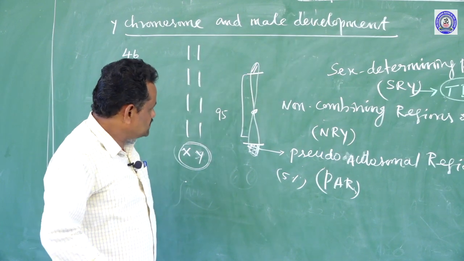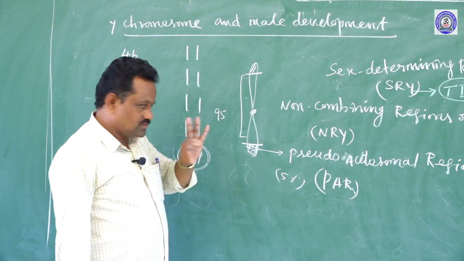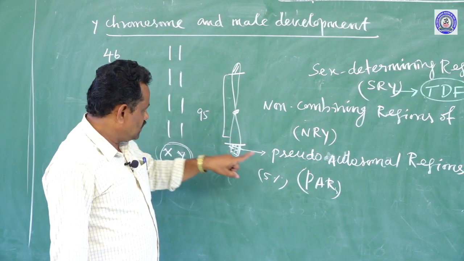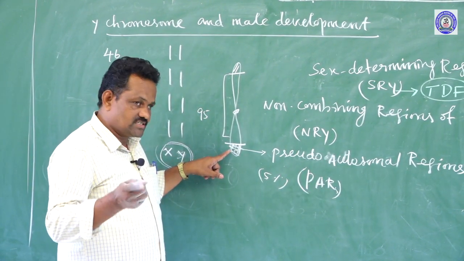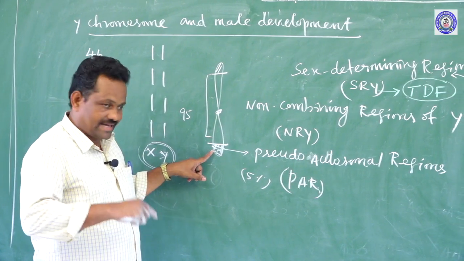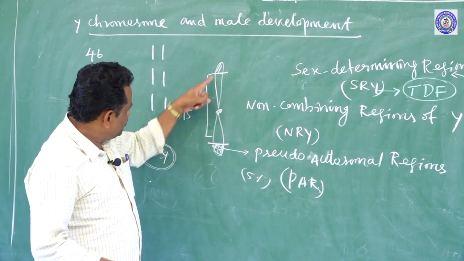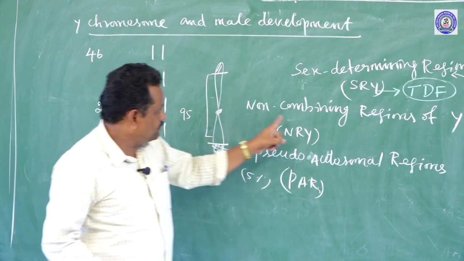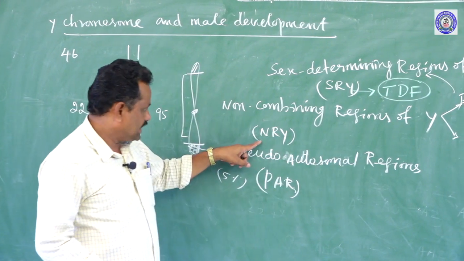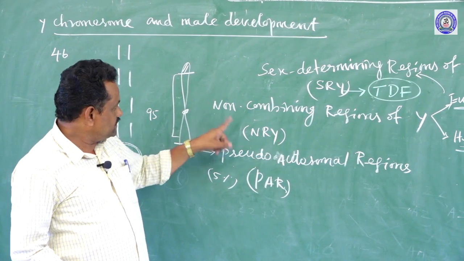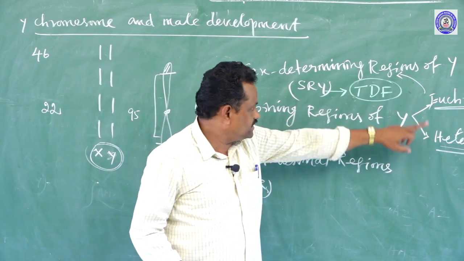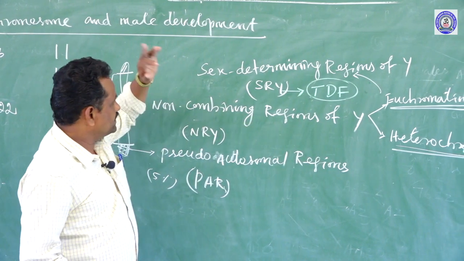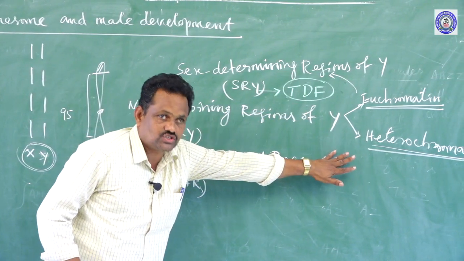So you understand this very clearly that two regions are there. One is called the pseudo autosomal region, which exchanges information with its counterpart homologous chromosome, the X chromosome. The remaining portion of the chromosome is called the non-combining region of Y, or NRY. This non-combining region is equally divided into euchromatin and heterochromatin, and heterochromatin is a condensed form.